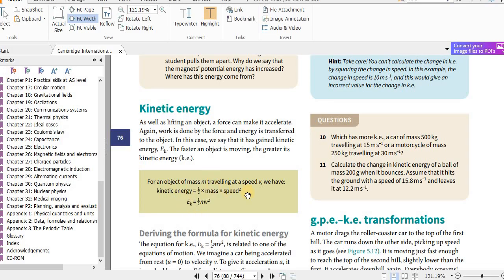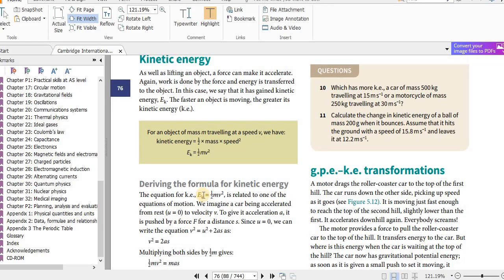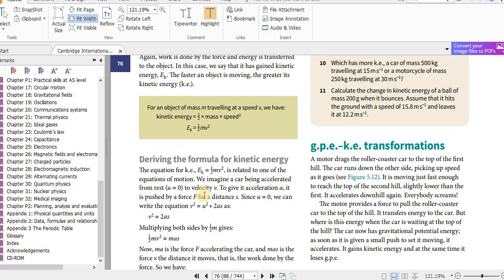For an object of mass m traveling with speed v, we have kinetic energy equals half mv squared. This is the equation. Then how do we get this equation? Previously we have learned the equations of motion for uniform acceleration. Remember we learned about 4 or 5 equations. So using those equations we can get this equation. Let's see how we can do it.